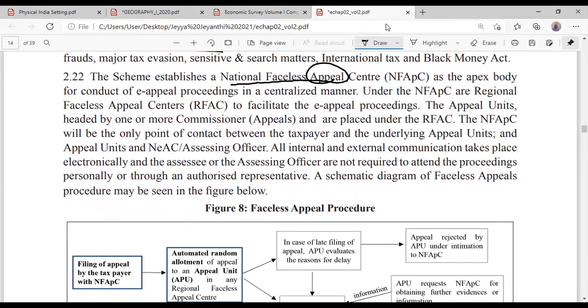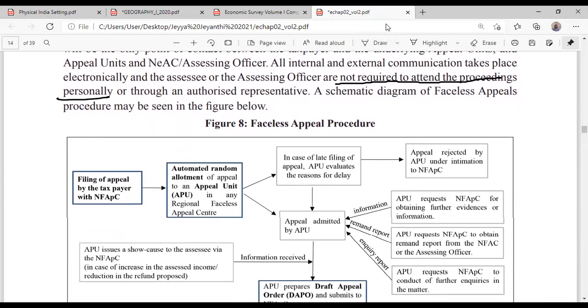Write on appeal centers. Whenever the appeal comes, you will not be called. You need not come to the office. Not required to attend any proceedings personally.